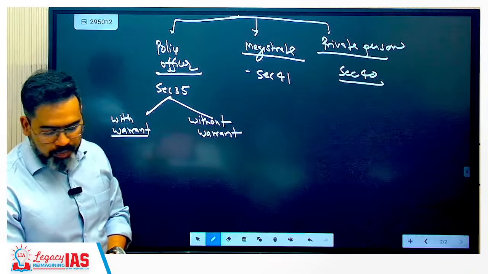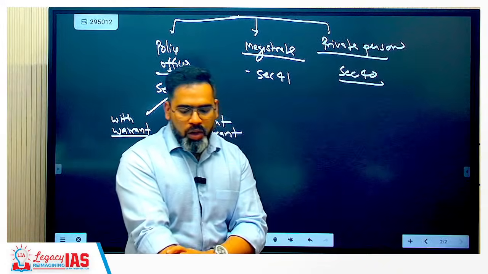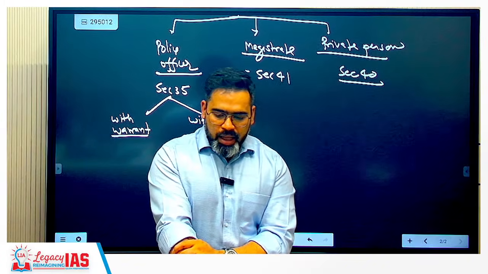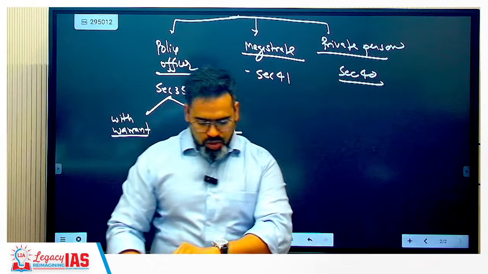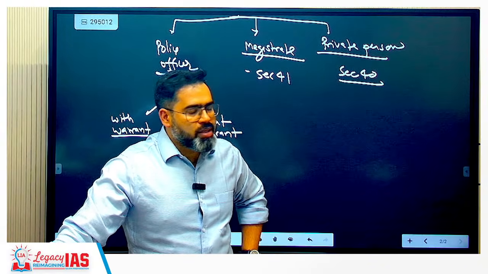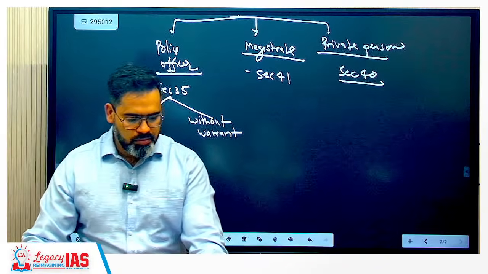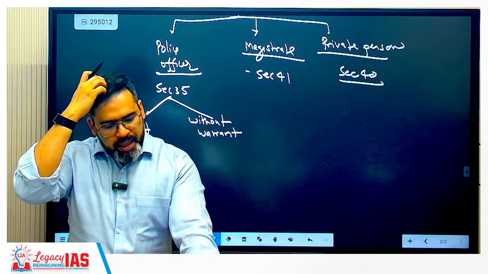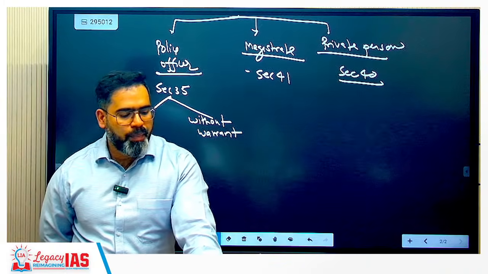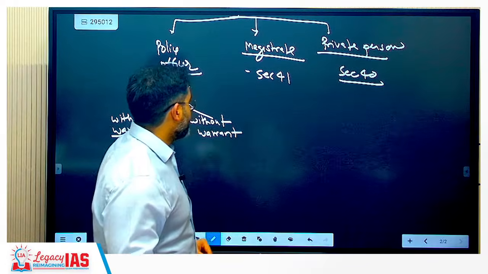Actually, what is the new safeguard? An infirm person or a person above 60 years, accused of an offense punishable with less than 3 years, can be arrested only with prior permission of an officer not below the rank of deputy SP.